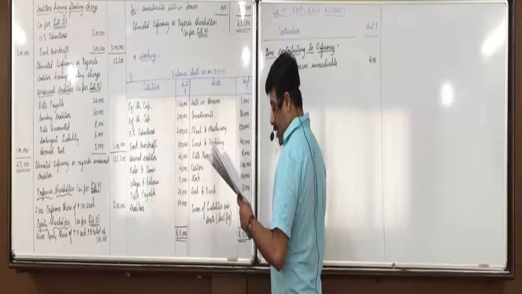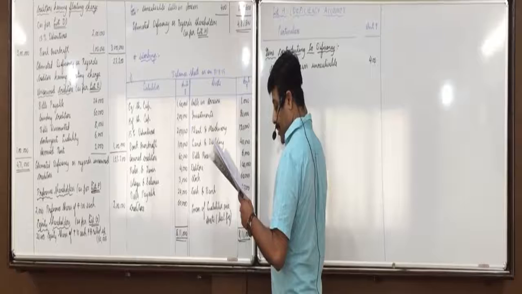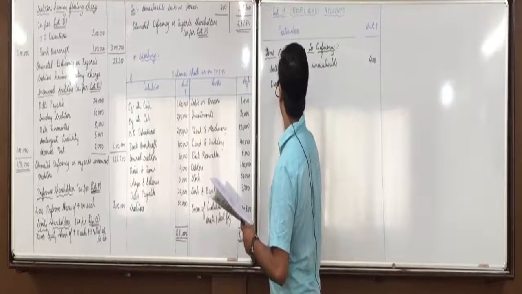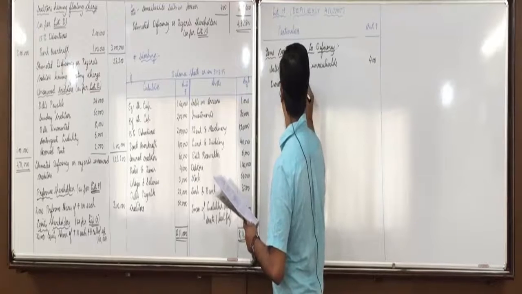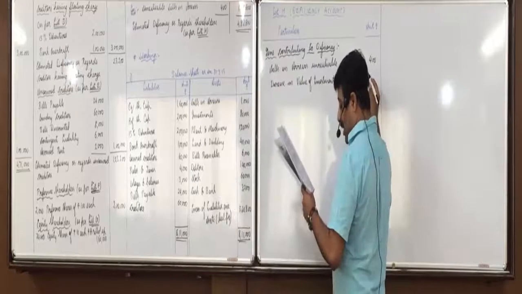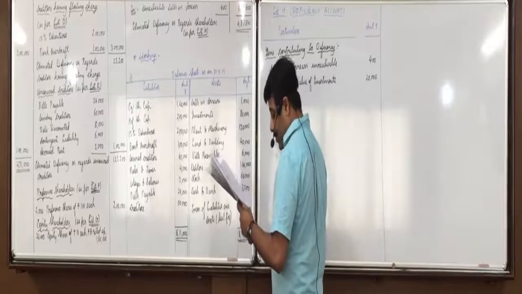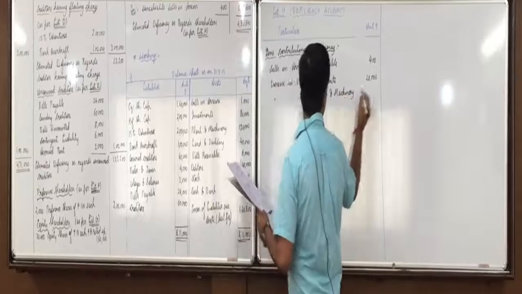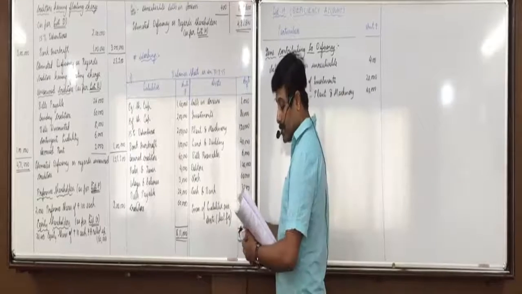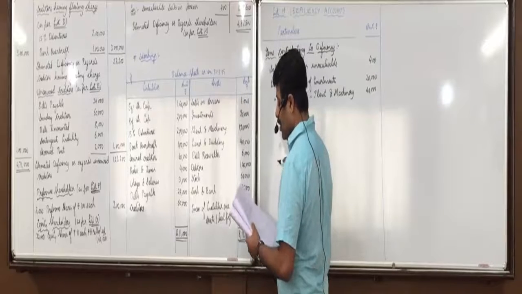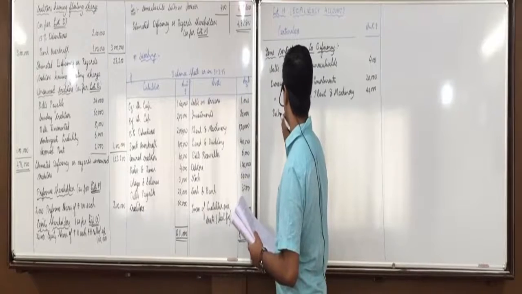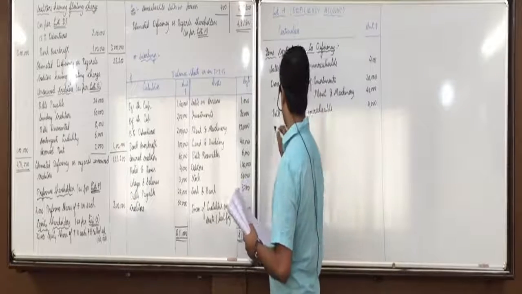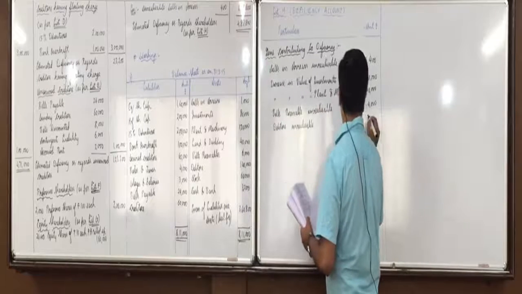Then decrease in value of investments 20,000. Then decrease in value of plant and machinery 40,000. Then bills receivable unrealizable 4,000. Debtors unrealizable 56,000.